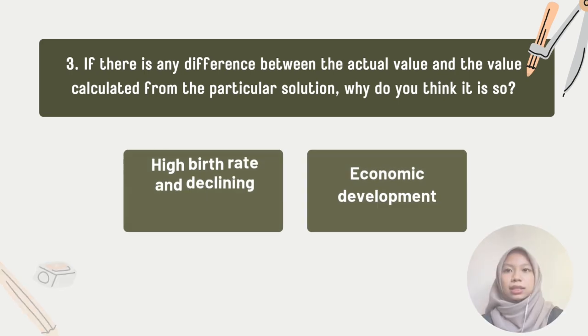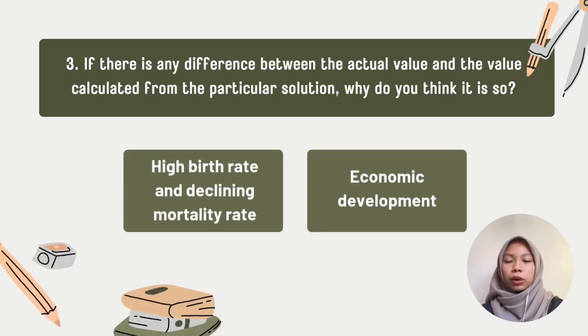Okay, next, as we can see, the actual value of the number of populations in Ethiopia also increases, but not in the same manner as the particular solution. So this is why there are data deviations when comparing the graph of the actual and estimated number of people in Ethiopia from 2000 to 2019. So we use the multiplication model, and here are the reasons for the inaccuracy of our results.